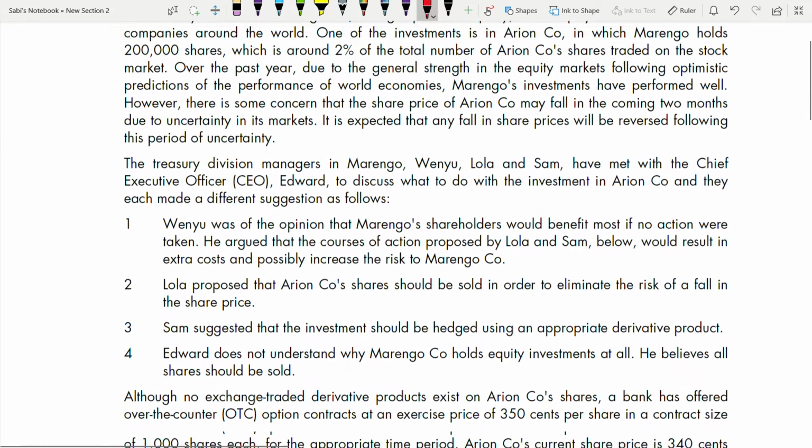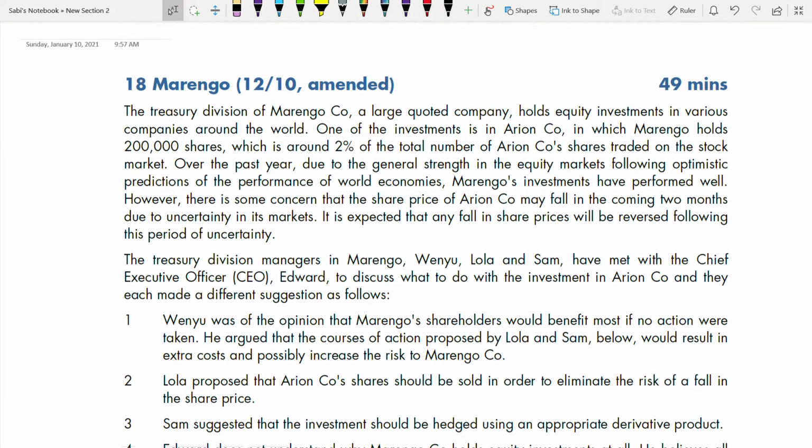Now let's go through the case study. Marengo. The treasury division of Marengo, a large quoted company, holds equity investments in various companies around the world. One of the investments is in Arian company, in which Marengo holds 200,000 shares, which is around 2% of the total number of Arian company shares traded on the stock market. Over the past year, due to the general strength in the equity markets following optimistic predictions of the performance of the world economies, Marengo's investments have performed well. However, there is some concern the share price of Arian may fall in the coming 2 months due to uncertainty in its market.